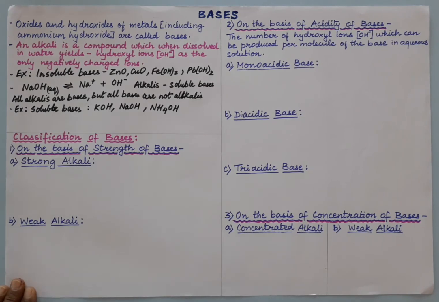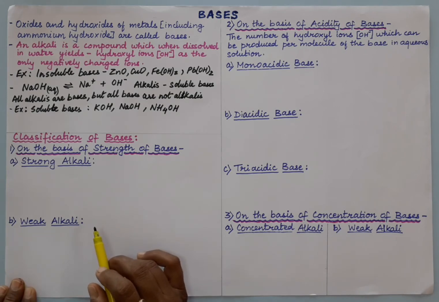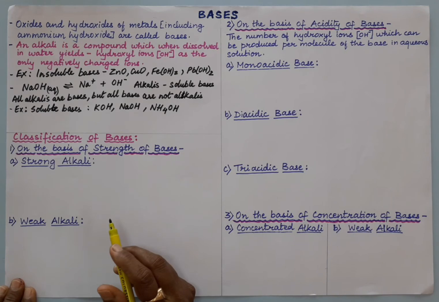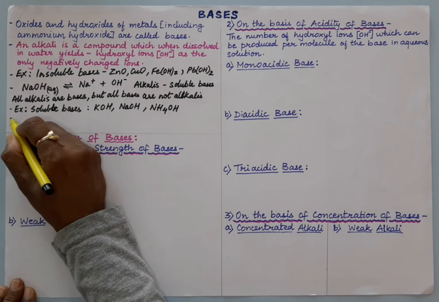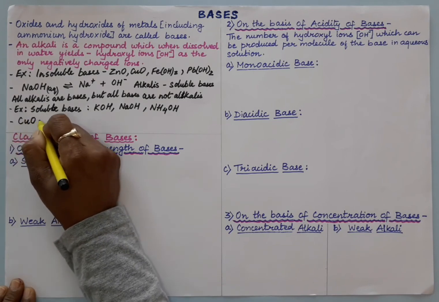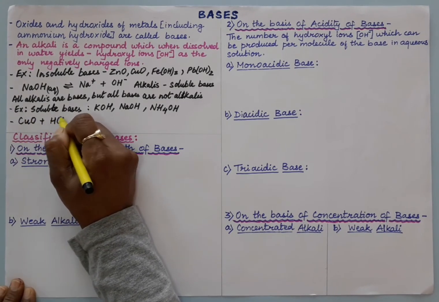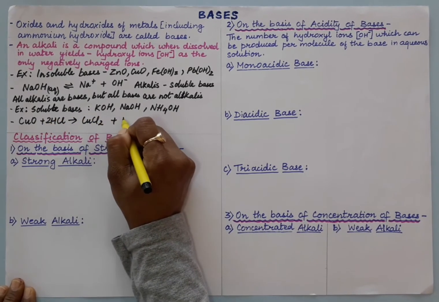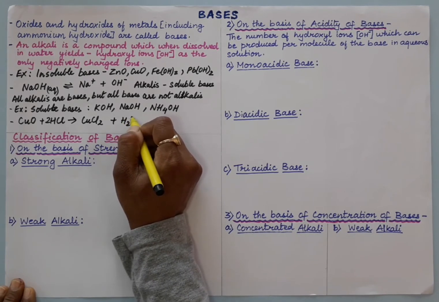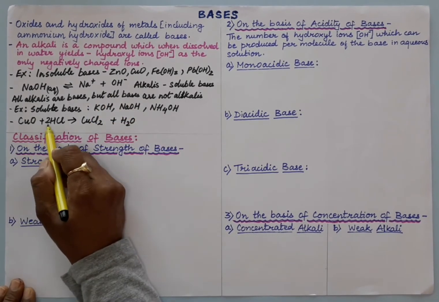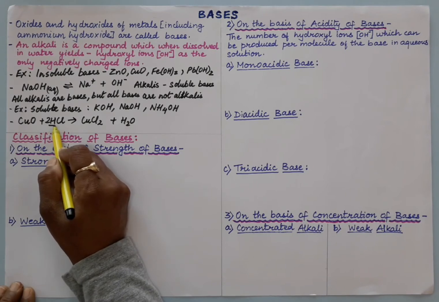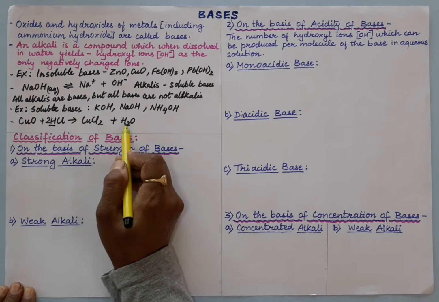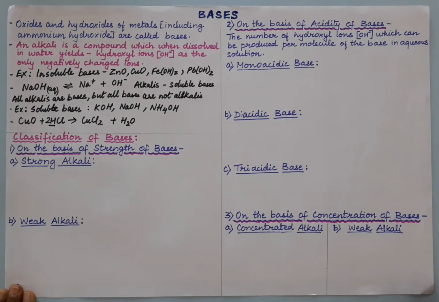Now there is a third definition also, and the third definition is: a base is a compound which combines with the hydronium ions of an acid to form salt and water. For that, let us take this base. When it reacts with an acid, it will give you salt and water. So what is the definition? Third definition: a base is a compound which combines with the hydronium ion of an acid, and it will form salt and water. So there are three definitions of bases.